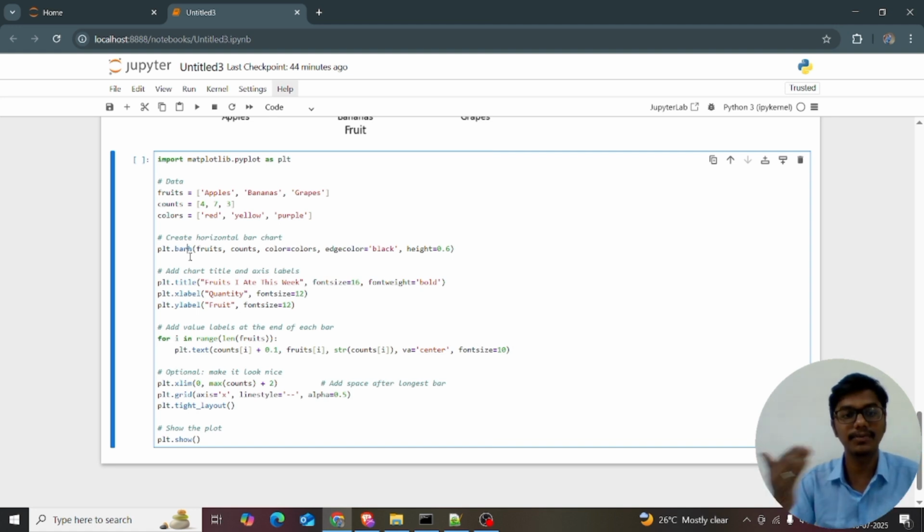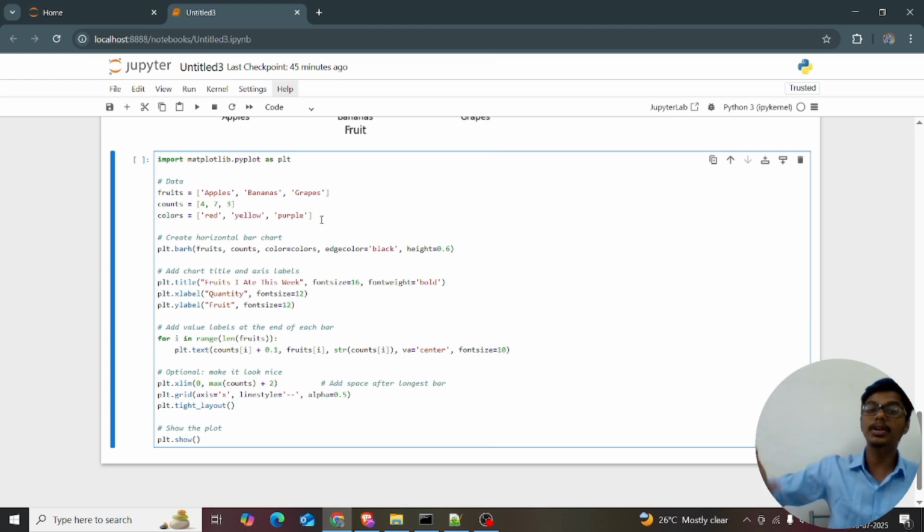I'm just explaining all of this code again. Import matplotlib.pyplot as plt. Fruits is equal to apples, bananas, grapes. Counts is equal to 4, 7, 3 and colors is equal to red, yellow, purple. These are already available in my notes. I explain the same code again and again so that by memorizing it you can gain the entire knowledge of matplotlib. I just want to push the code into your mind.